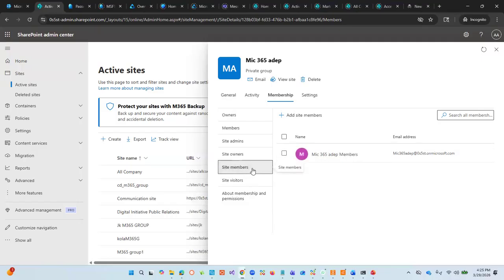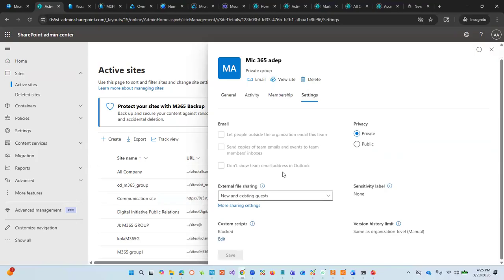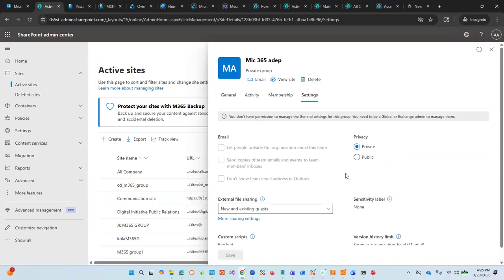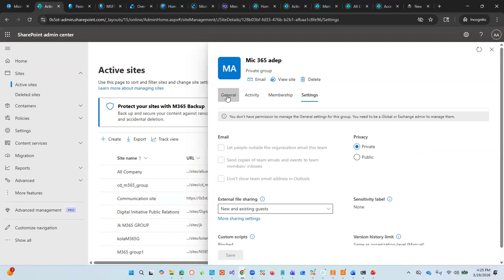Of course, also on the site, on the members level, what they can do. And visitors, who can make changes to the site or can view it, depending on what is given to them. And then you can see whether it is public or private, meaning can they view it publicly or can they show it outside the organization. Private means that you need to be added to it. Public means that anybody within the organization can access it. So these are general settings.